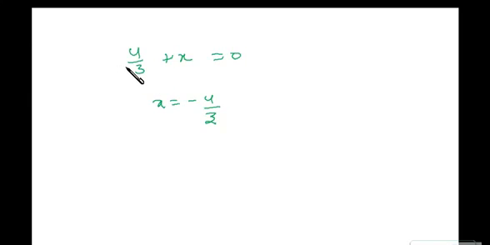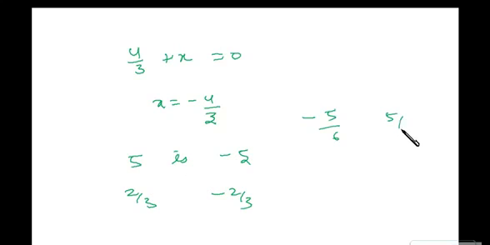Like if you are having positive sign over here, so just put a negative sign, and if you are having a negative sign, you have to get a positive sign, right? So additive inverse of 5 is minus 5, additive inverse of 2 by 3 is minus 2 by 3, additive inverse of maybe minus 5 by 6 is 5 by 6, right? The sum of these two must be 0 to make a pair of additive inverse. Okay, so getting me?